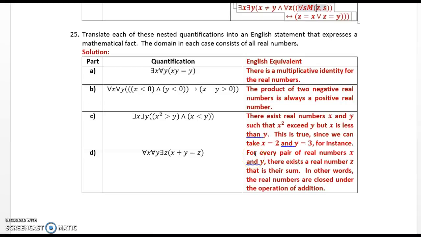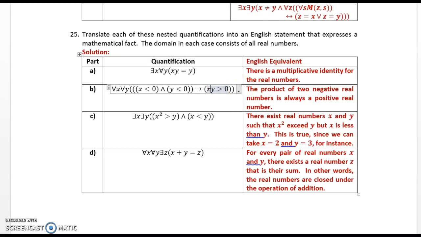Translate each of these nested quantifications into an English statement that expresses a mathematical fact. The domain for each case is all real numbers. There exists x for all y, x y equals y. There is a multiplicative identity for the real numbers. For all x, for all y, x less than 0 and y less than 0 implies x y greater than 0. The product of two negative real numbers is always a positive number.